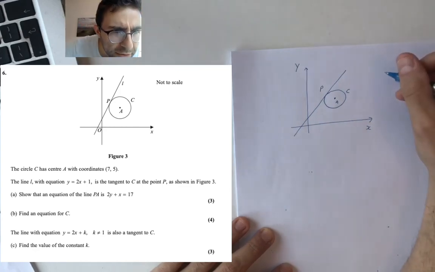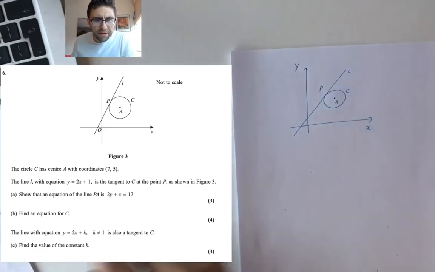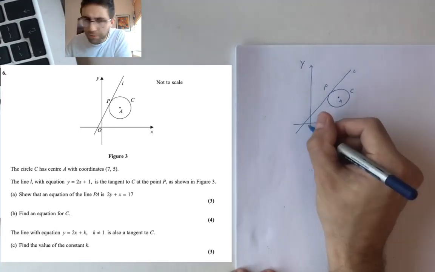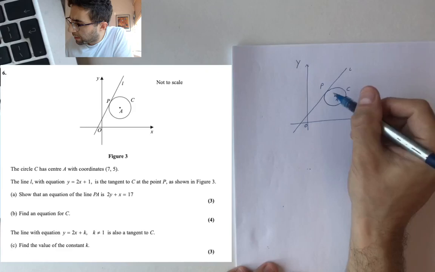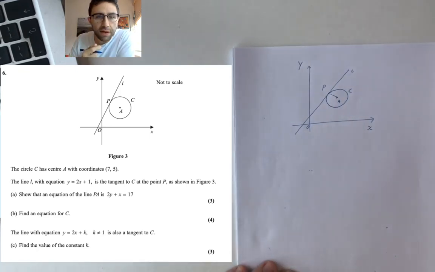Now, is that an L? Yeah, they're calling that L, I think, unless my eyesight's failing me. X coordinate, you've also got that 0. And the first question they're asking is, show that PA is that. Okay, so that's PA, that bit there. I guess they're saying the line PA. Okay, fair enough. I'm up for the challenge.